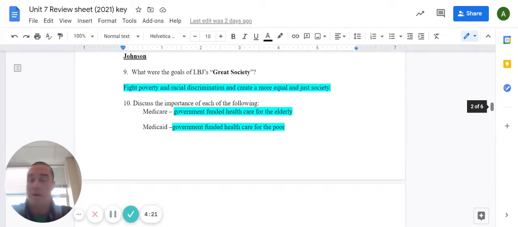Okay, number 9, President Johnson. So we learned about the Great Society programs under President Johnson. Overall, what were the goals of these programs? Fight poverty, fight racial discrimination, and create a more just and equal society.